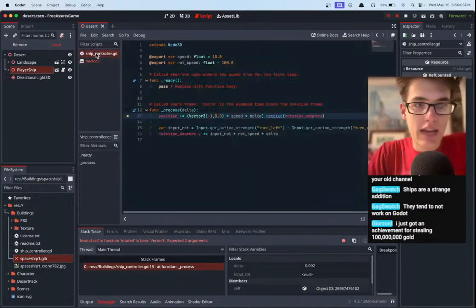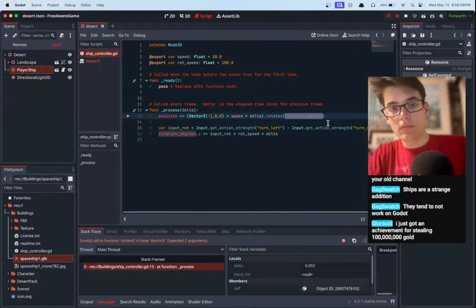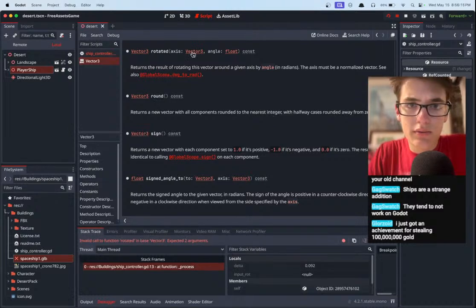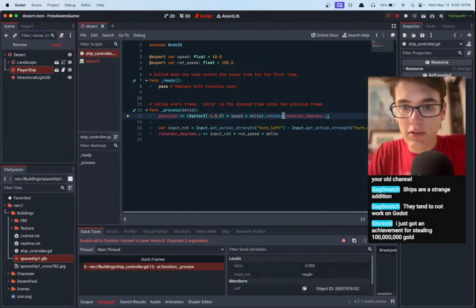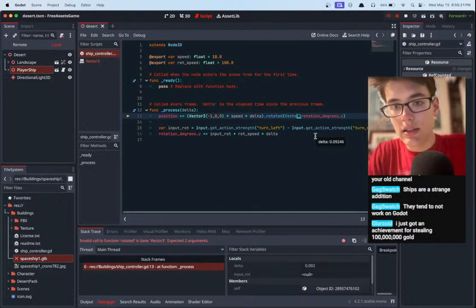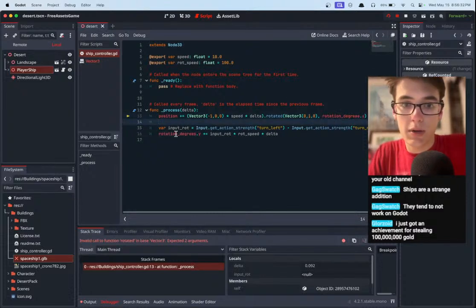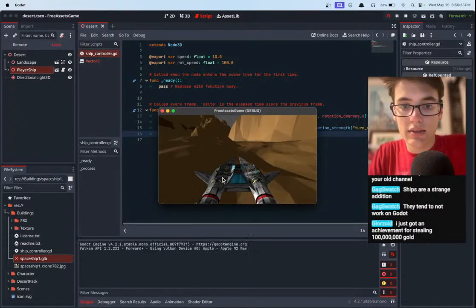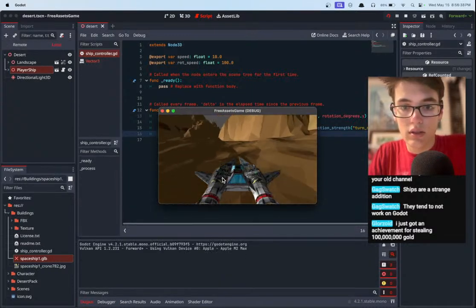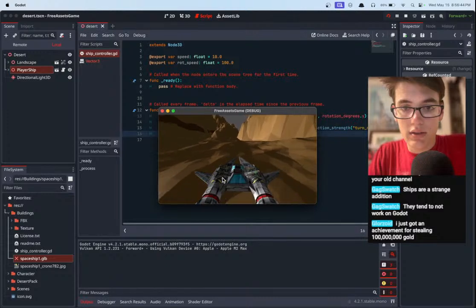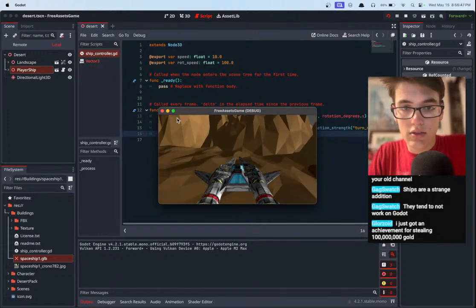Oh, of course we need to specify the axis. How do we specify the axis? Axis, Vector3. Okay, so we pass in a Vector3, so if we want to rotate it on the y-axis, then we would say Vector3(0, 1, 0). That says rotate on the y-axis, and then we'll pass in the y rotation, which is what we're modifying here, and that should hopefully allow us to move forward. It's not quite working the way we'd like it to.